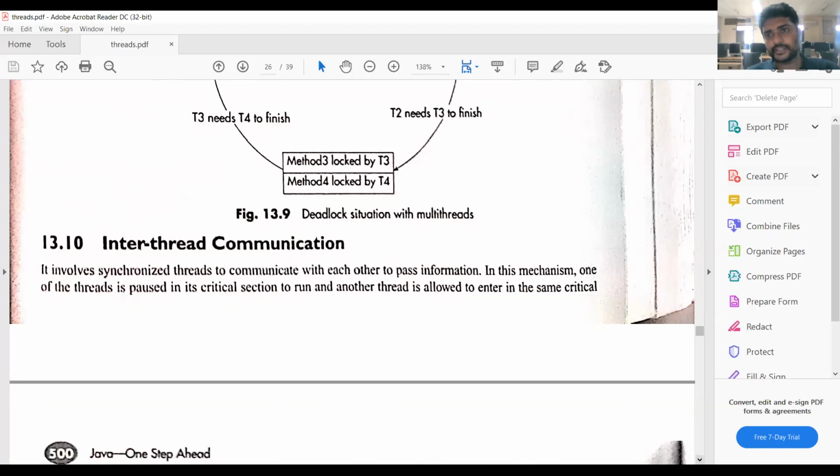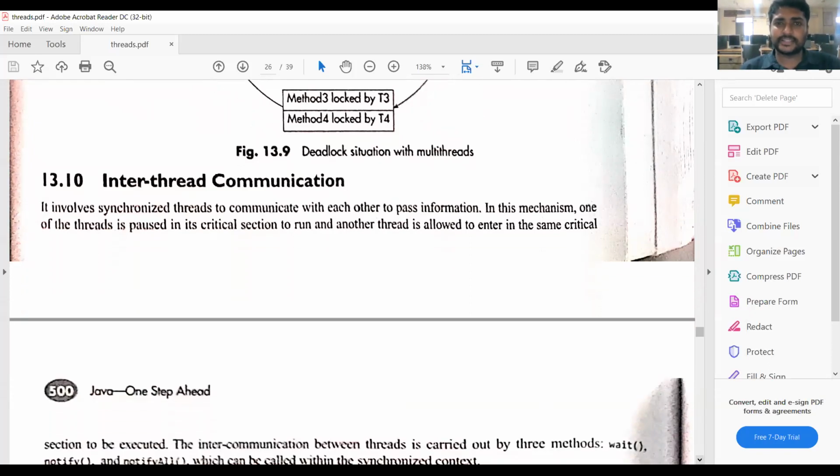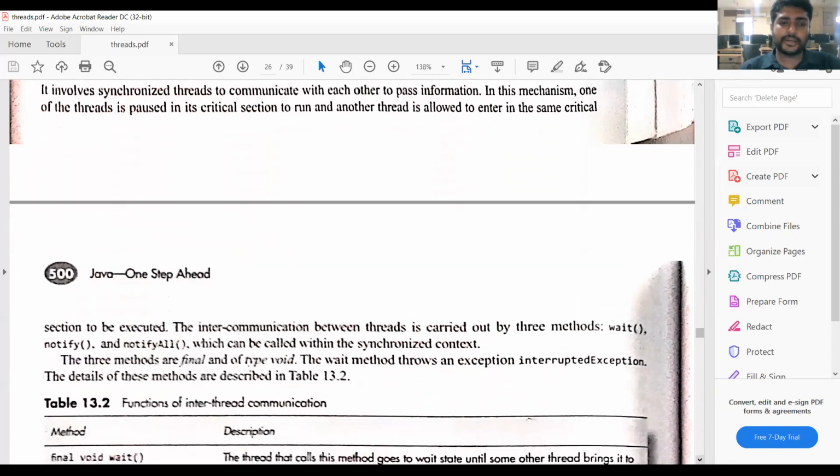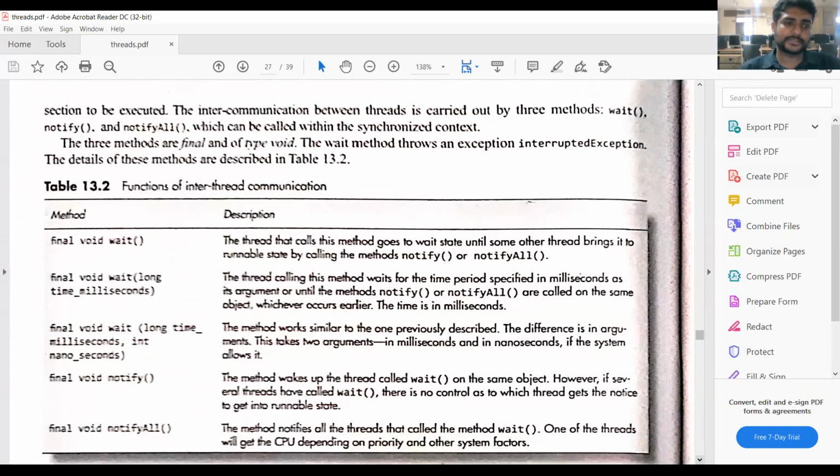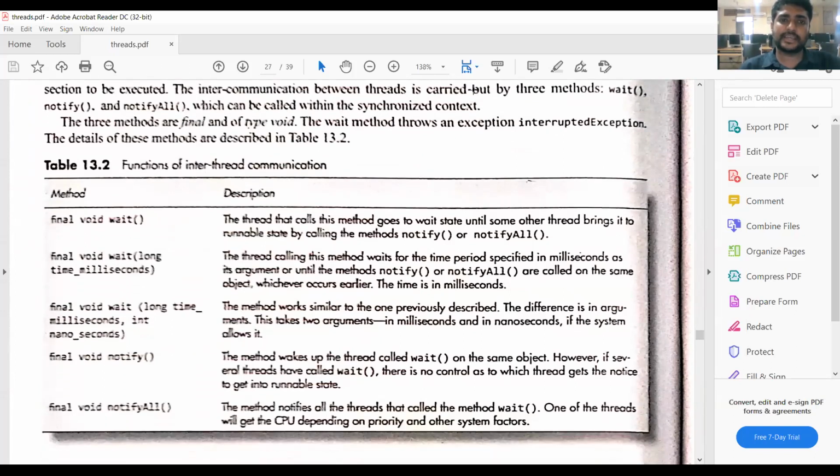Next, inter-process communication. In operating systems, we come across inter-process communication. Inter-process communication can be achieved by using shared memory and message passing. In threads also, inter-thread communication is possible. That means two or more threads can communicate. Inter-thread communication can be done by using the wait method, the notify method, and the notify all method.